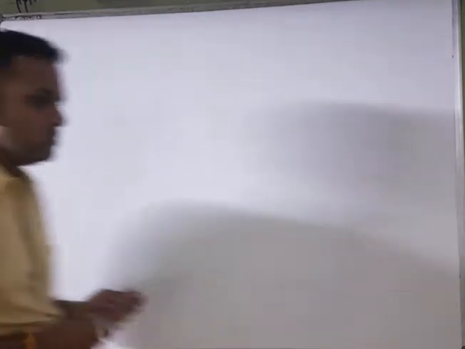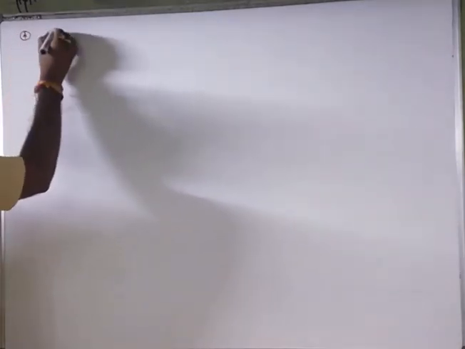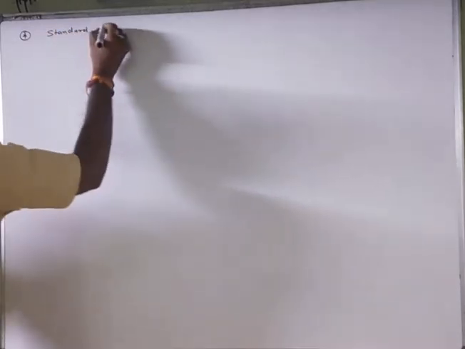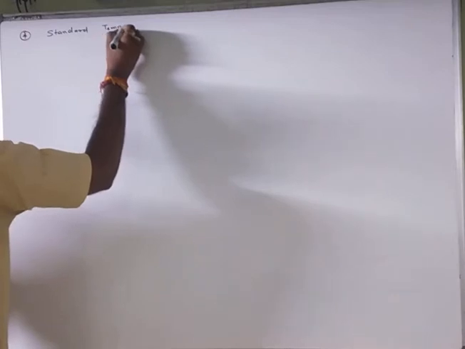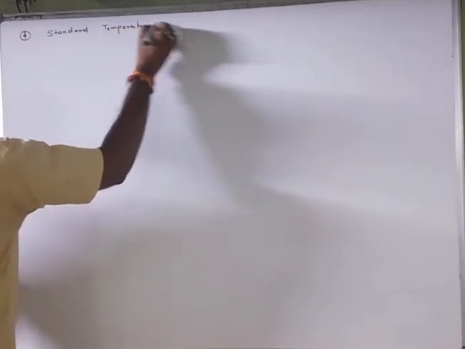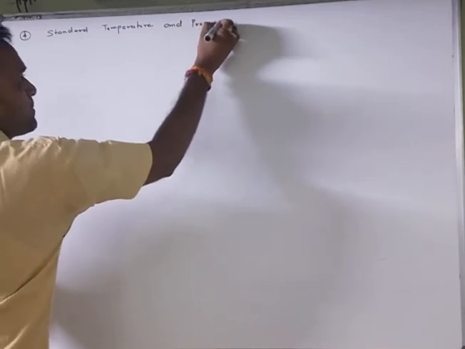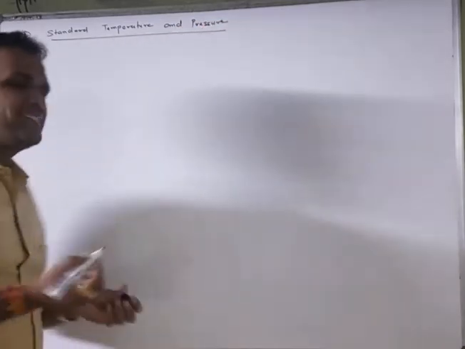Okay, so now let us start with the first thing, that is standard temperature and pressure. What is standard temperature?